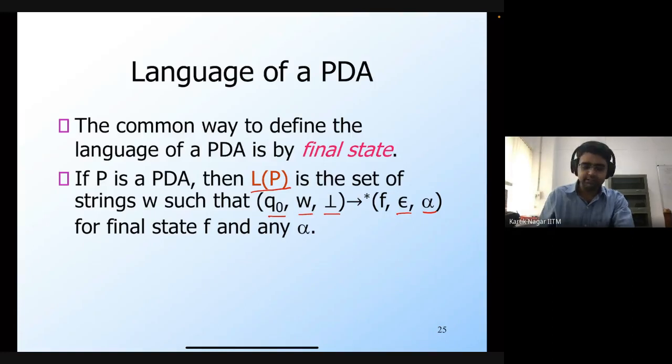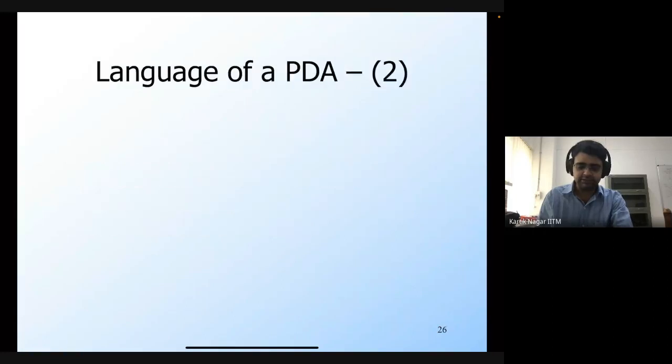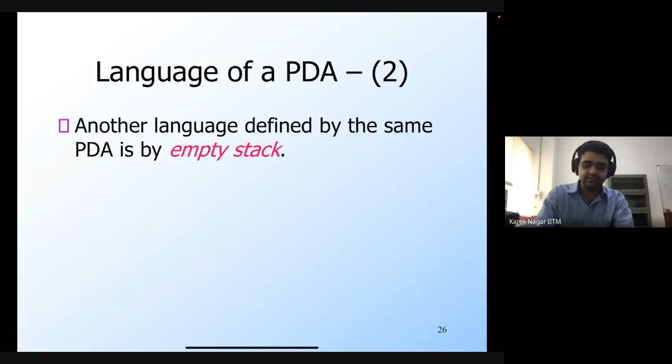Okay, so then let's move forward. As I said, this is one way to define the language of a PDA, but there is also another way to define the language of a PDA, and that is using this property of an empty stack. So the same PDA can also define another language, and this is through the property of an empty stack.